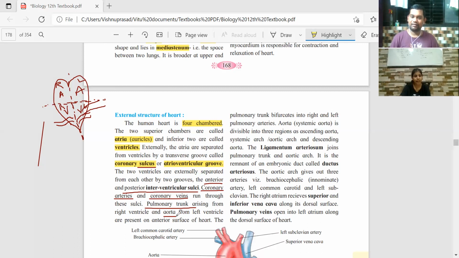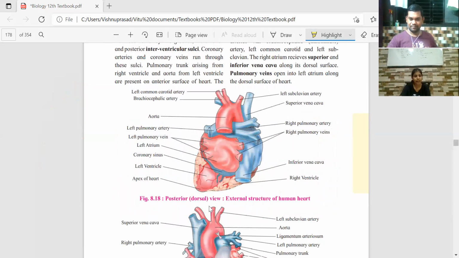From the left ventricle, the largest artery of the body arises, which is called the aorta. This blood vessel carries oxygenated blood to every part of the body. Now you can see all this in the diagram. If you look at it from the dorsal view, you can see the aorta, the pulmonary artery, the pulmonary vein, the coronary sinus, and the apex of the heart.